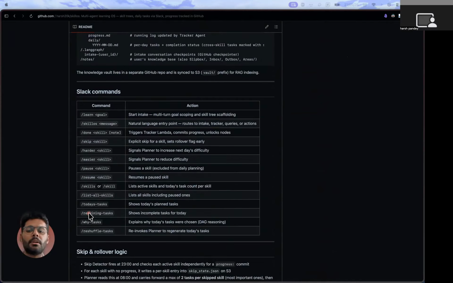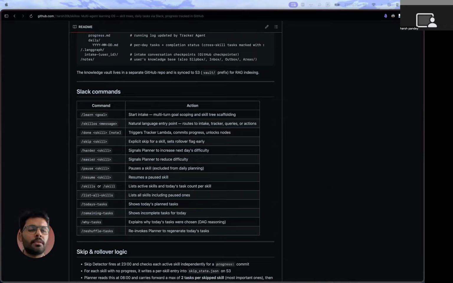So these are the commands that the system can accept, and there's a SkillOS command that triggers a supervisor agent that can automatically route your query to these commands. So this is like a parent command which can invoke all other commands, and these commands can also be accessed directly.